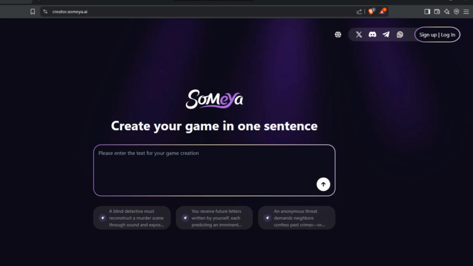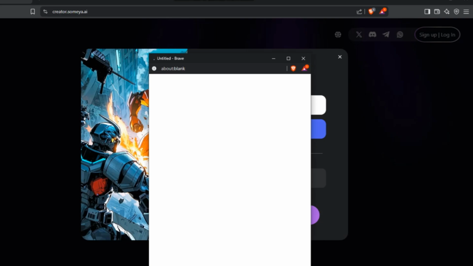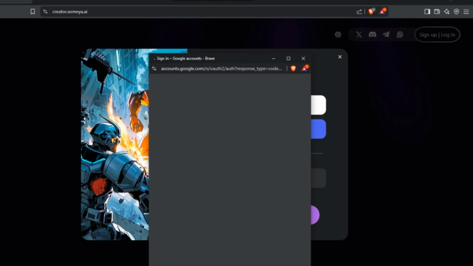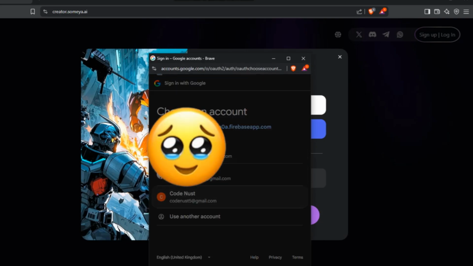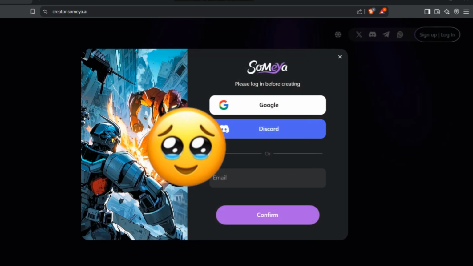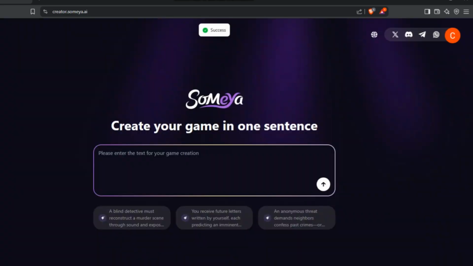They will give you the code, and then you enter it in the field, and the rest of the process is handled by them, and you will get signed up. So the registration process is simple: you just provide your email address, and then you provide the invitation code that you get from their Discord server. I have already signed up, so I just click on login and click on Google. I'm using the Codenest account, my YouTube channel. When I sign in, as you can see, I have a success message.